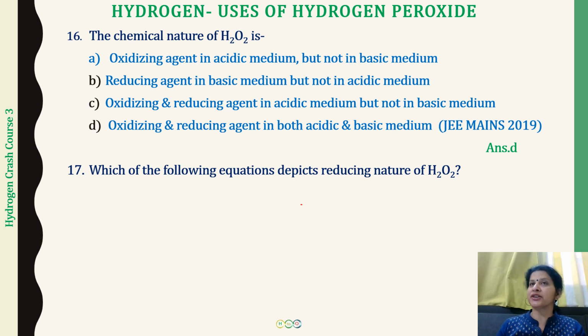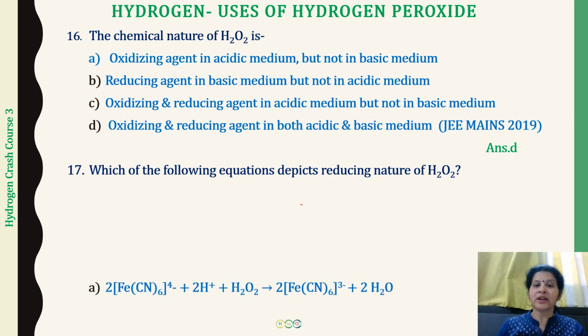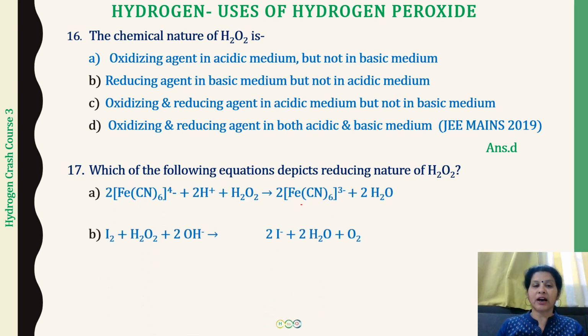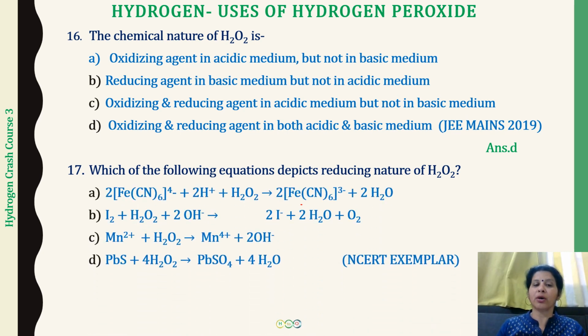So the reducing nature is when oxygen is going to be evolved. Okay, so let us see the question. There are 4 reactions, 4 options for you. These are going to be very important reactions. Actually, you should know these reactions, but in case you forget them or you do not have time, one thing that is very important, the trick is just to quickly look at the products.